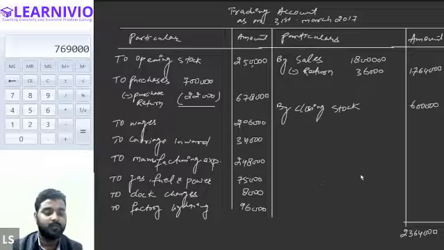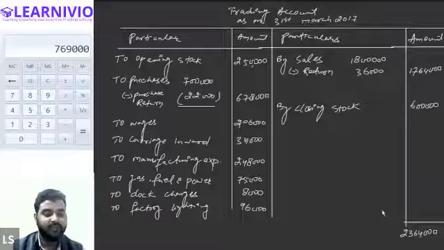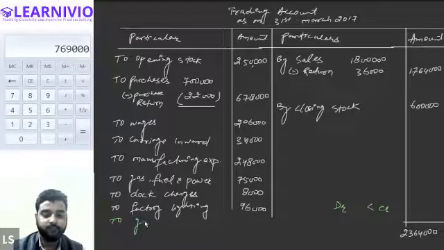Why will it be our loss? Sir, the debit. Oh, sorry, it is the debit side. Sorry, sir, I was looking at the other side. It will be a profit. If the credit side is greater than the debit side, we will have a profit. Yes. All right. So we will write down to gross profit.